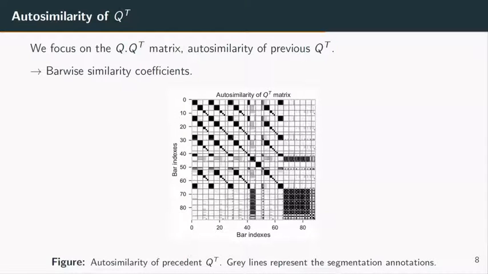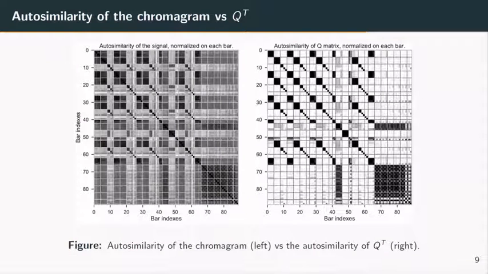Here is a comparison of this autosimilarity, on the right, with the barwise autosimilarity matrix of the chromagram on the left. It is striking that the NTD-based representation exhibits a much more polarized distribution of the autosimilarity than the one based on the chromagram, and this is a consequence of the sparsity of Q.